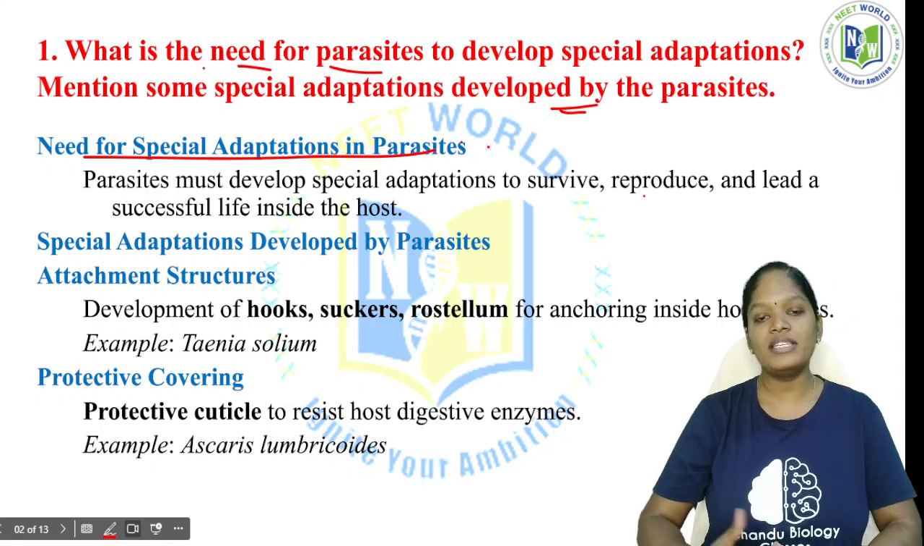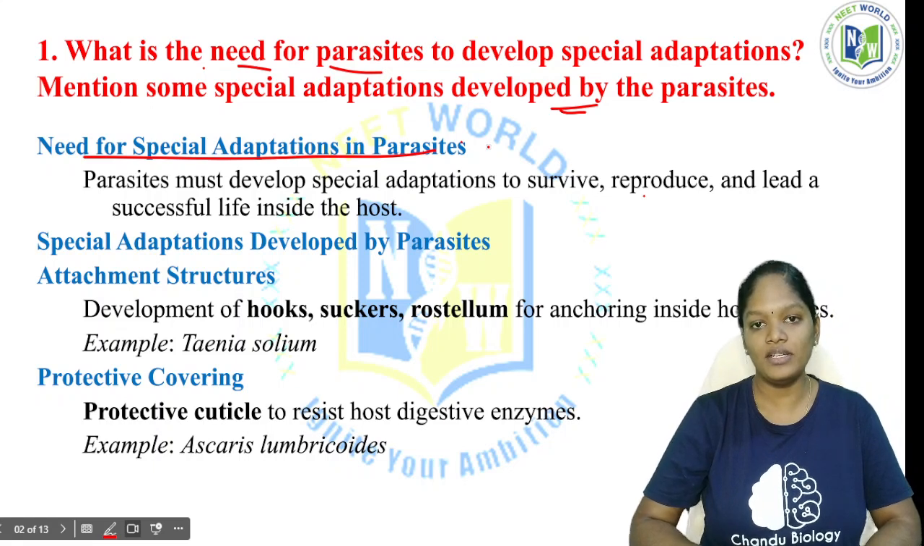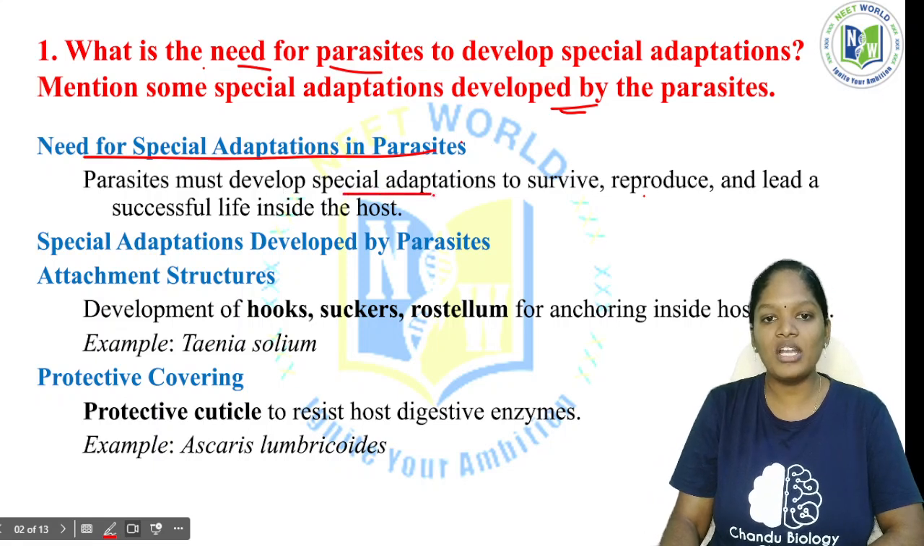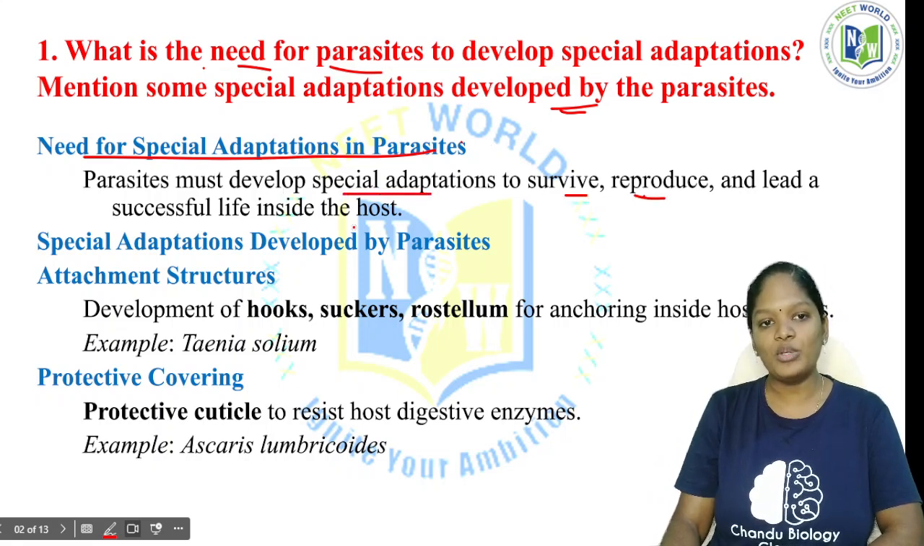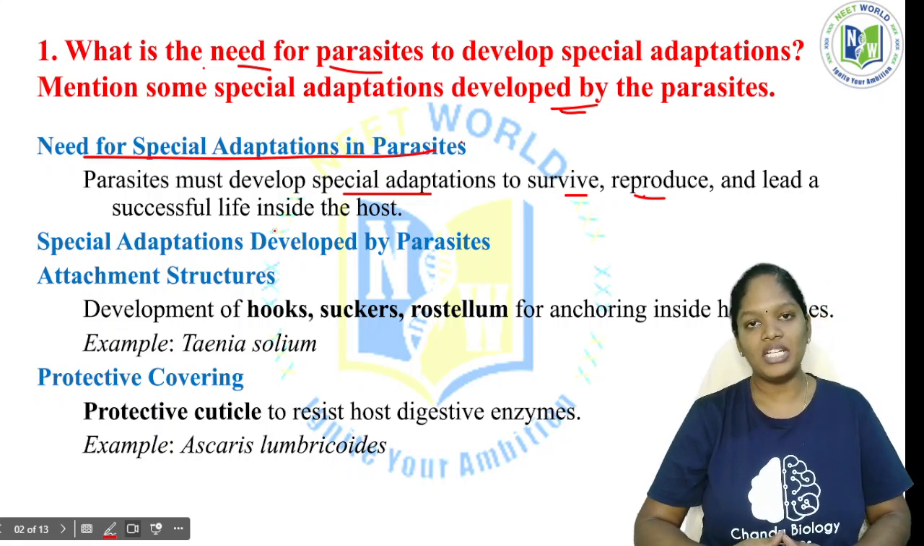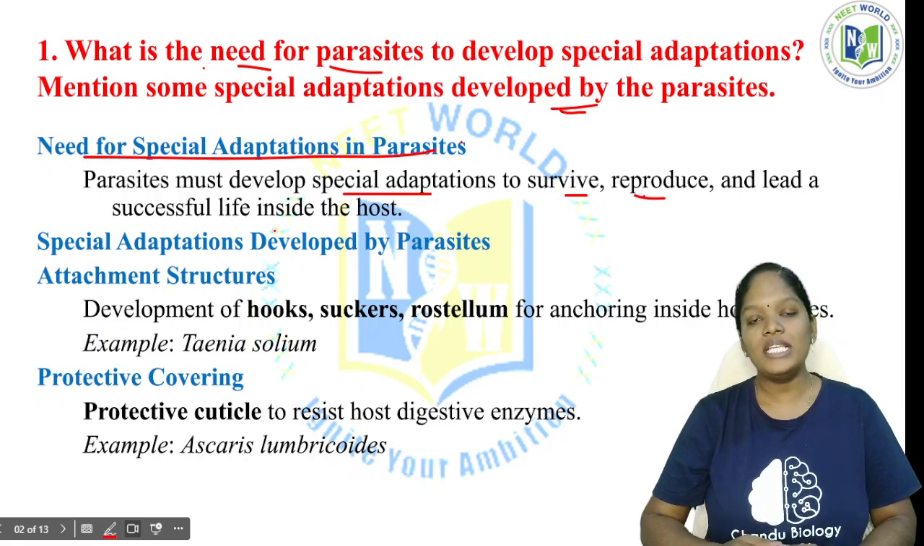The parasites don't have the capacity to live on their own, so definitely they have to depend on a host. The parasites must develop special adaptations to survive, reproduce and lead a special life inside the host. Basically we have two different types of parasites: ectoparasite and endoparasite. Ectoparasites live on the outside of the body of the host, and endoparasites live within the body of the host, right?